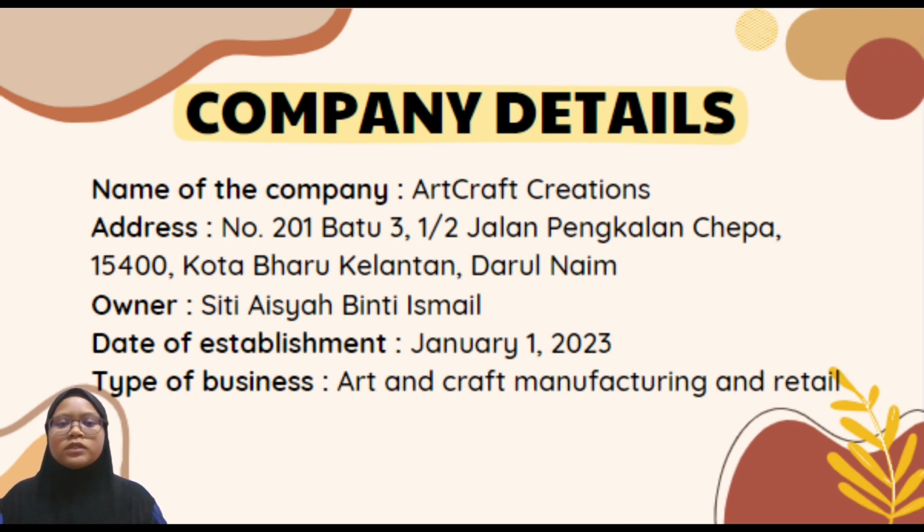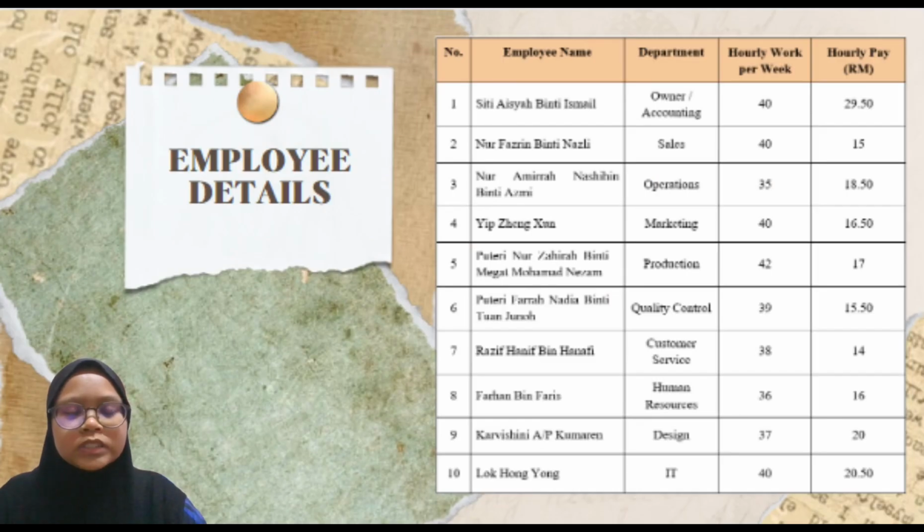So the name of the company is Art Craft Creation, and the address is number 201 Batu 3, 1/2, Jalan Pegalan Cepa, 15400, Kota Baru, Kelantan, Darul Iman. So the owner of the Art Craft Creation company is Siti AISYAH Binti Ismail, and the date of establishment is January 1, 2023, and the type of business is we produce art and craft, manufacturing and retail. So this is our employee detail. Our company takes 10 employees from different departments, and from this table we also show their hours of work per week and hourly pay.